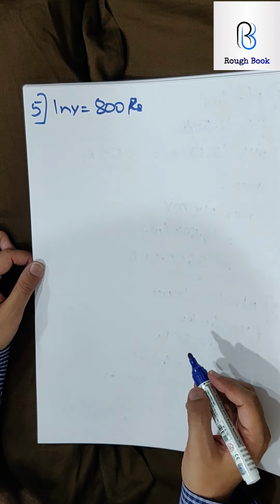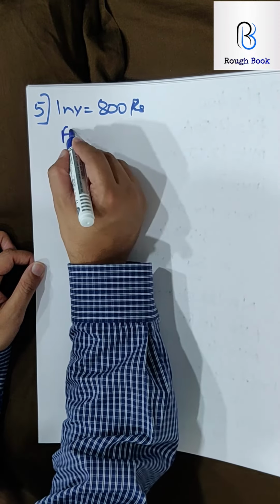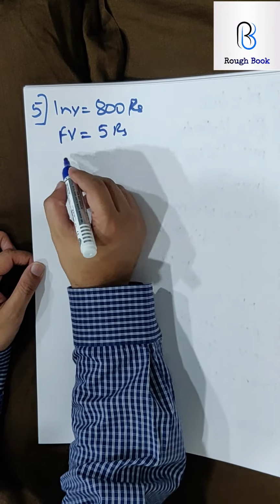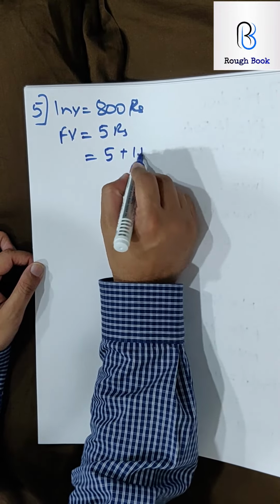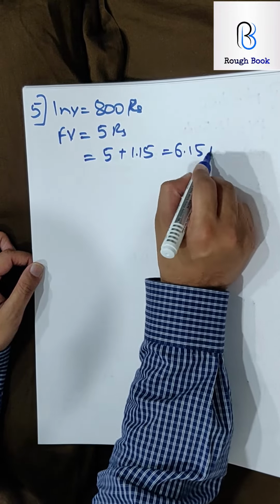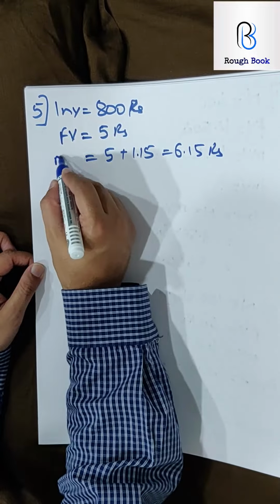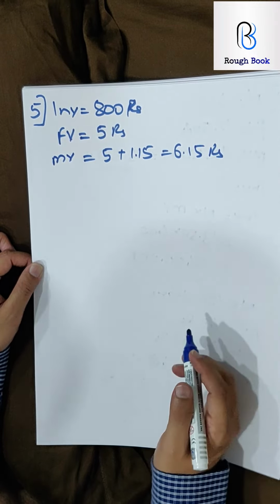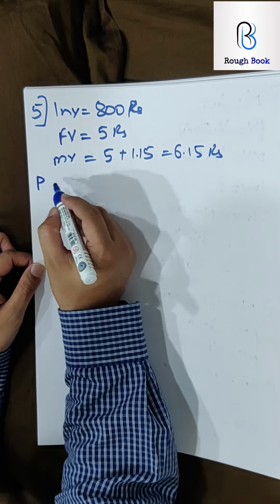Further, in buying 5 rupees shares, so what is 5 rupees? Perfect, face value, at a premium of 1.15. So 5 plus 1.15, because premium you need to add. What is this, 6.15 now? Market value. He sells all the shares. Find his profit and profit percent. Same type of a question.